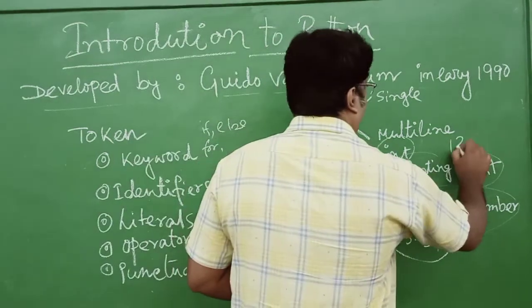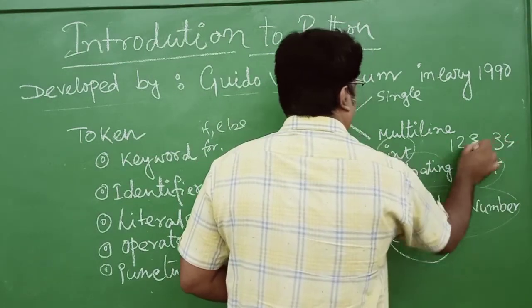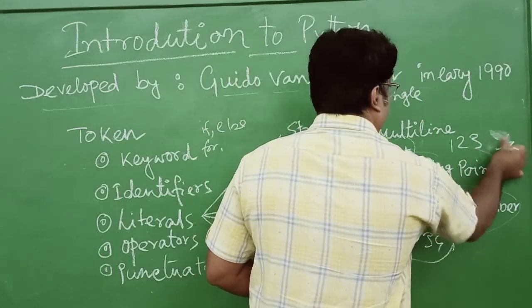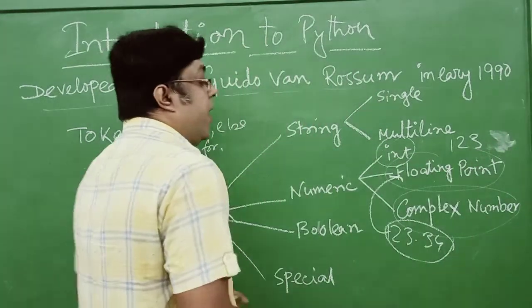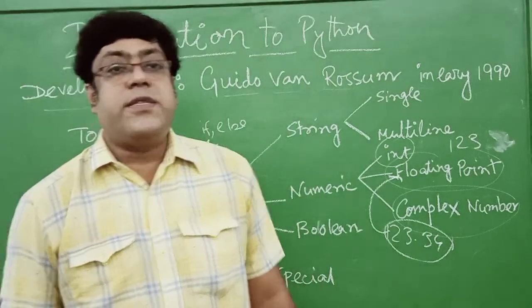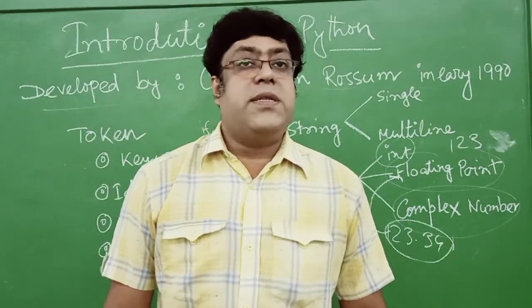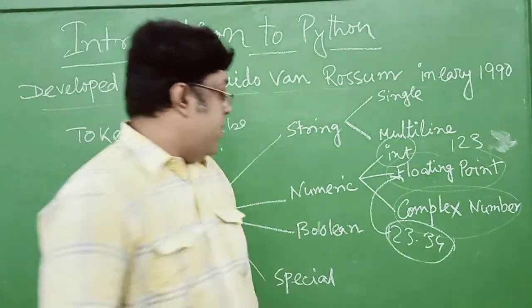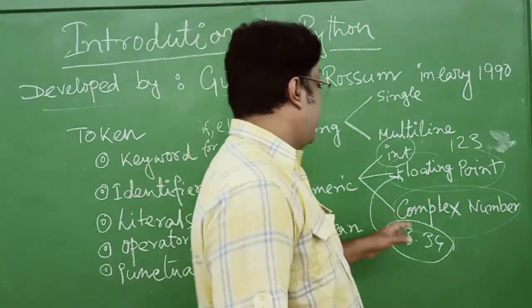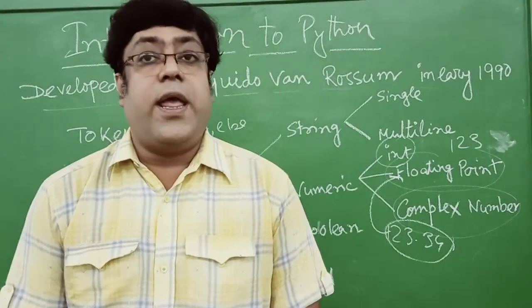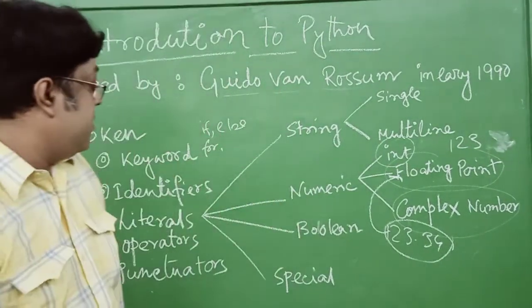If we write 123.34 as an integer, it is unable to take it, it always takes 123. In the case of complex number literals, it has two different segments: one is the real number part and the other is the imaginary number part. So it can take both real and imaginary numbers in complex literals.